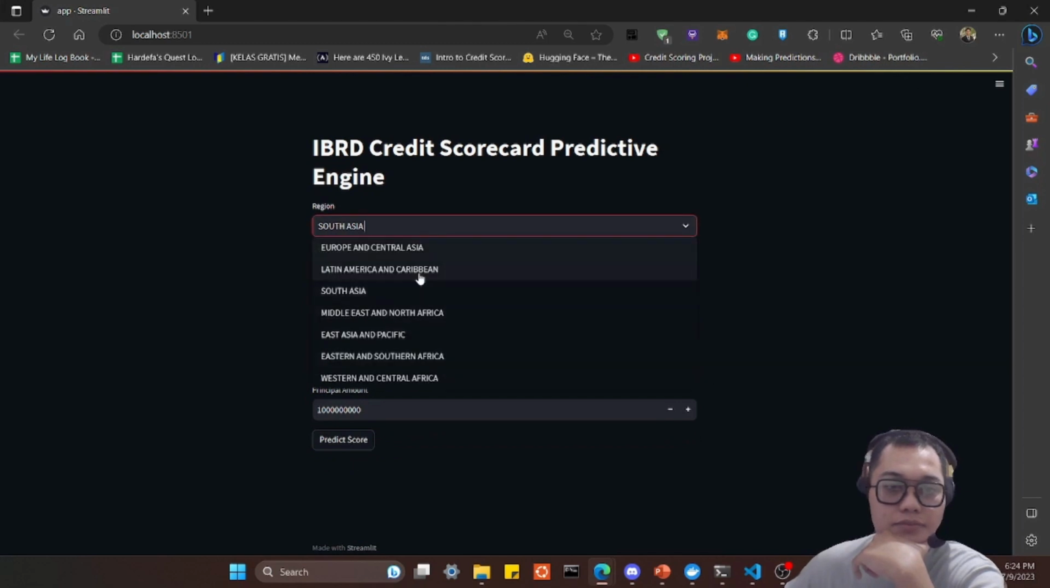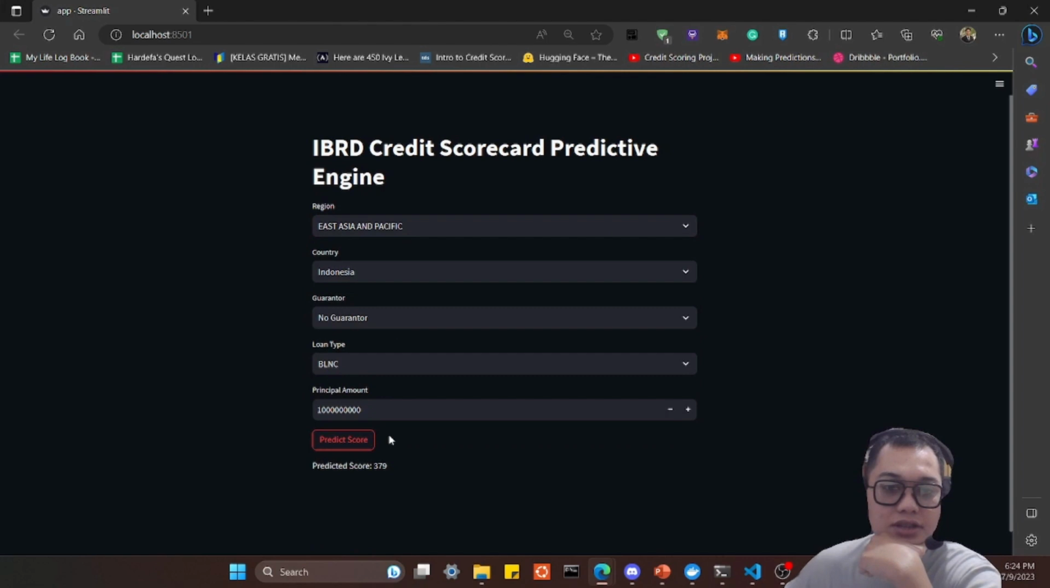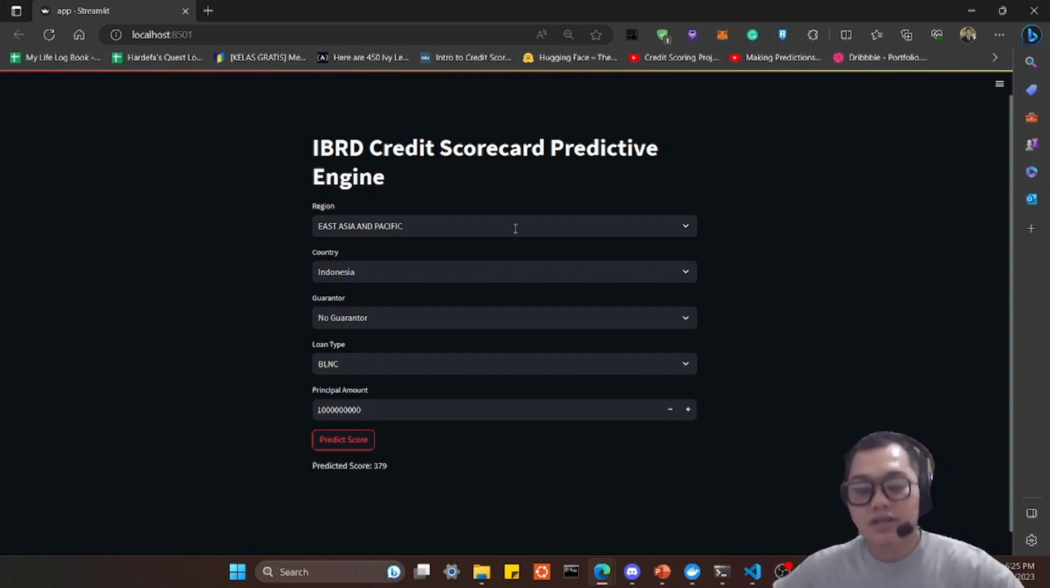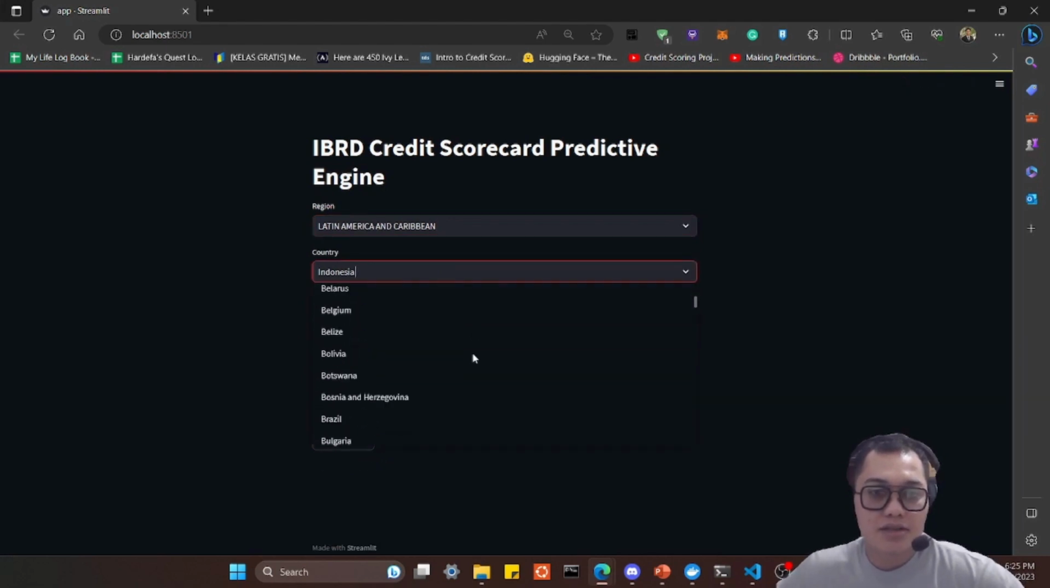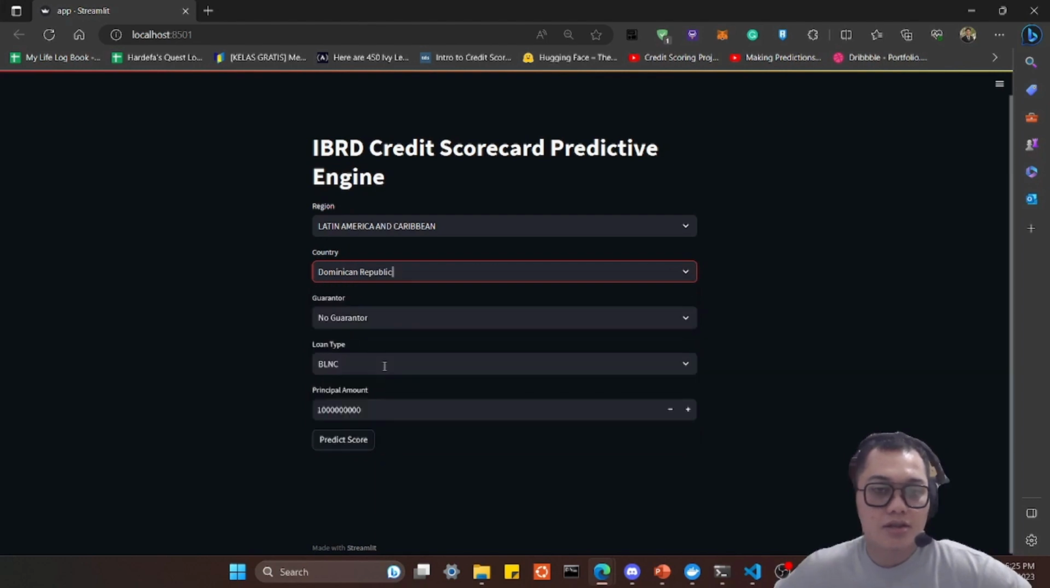All right. Well, yeah, it's East Asia and Pacific. Let's try. Oh, it's an even lower score, I guess. So that means we can say that Indonesia has a bigger risk than the other countries, judging from this score. All right, let's try another thing. Let's try Latin America and Caribbean. Let's try, well, Dominican Republic. All right, it's another score. Okay, I think that's enough.